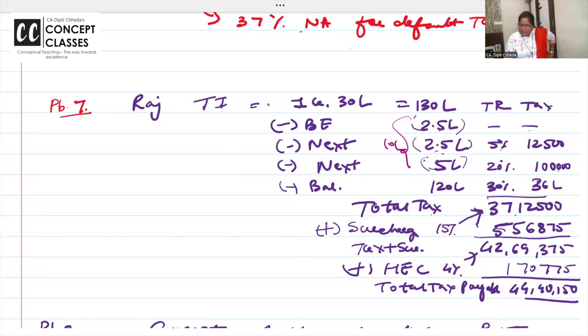So tax is coming to 37,12,500. Now, because income has exceeded 1 crore, surcharge is 15% on total tax. On tax plus surcharge, health and education cess is 4%, and this is what you get.